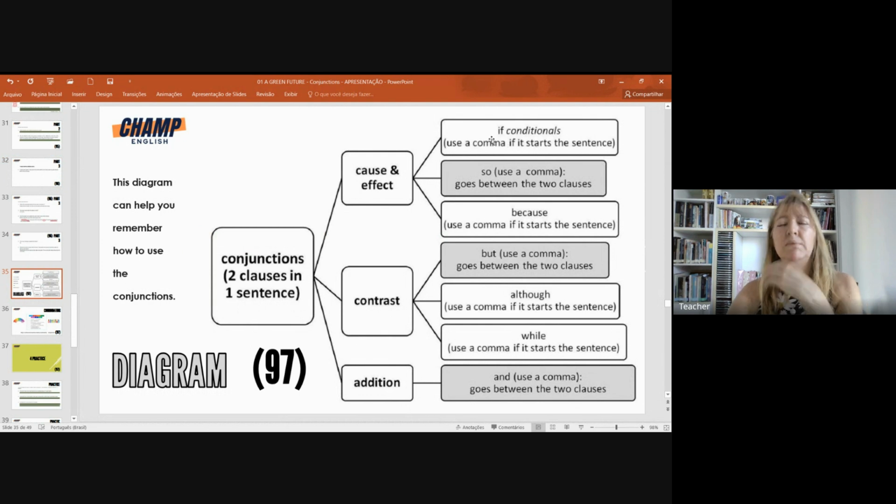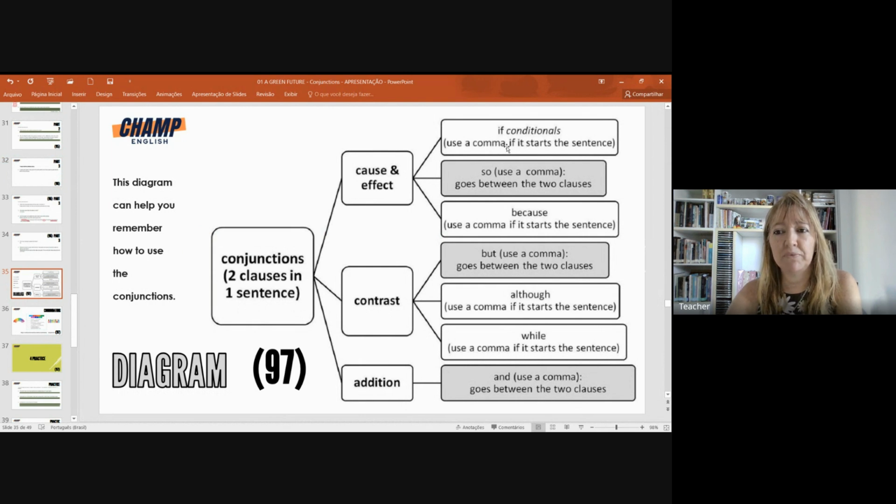If you say, for example, if you put water in the freezer, it turns to ice.